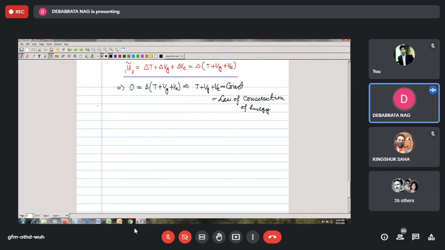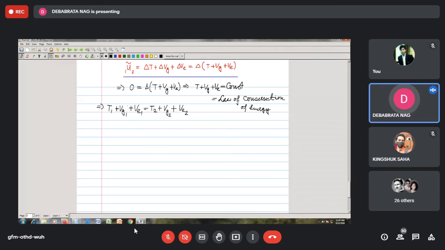It means your initial kinetic energy, gravitational potential energy, and elastic potential energy must be equal to your final kinetic energy, final gravitational potential energy, and final elastic potential energy.